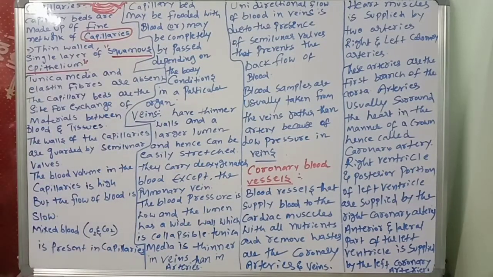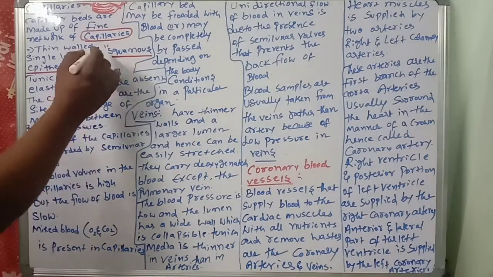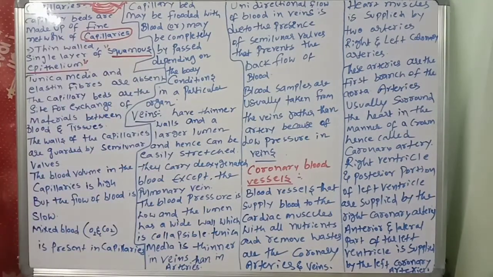The blood capillaries have a thin, single layer of squamous epithelium. You know how many types of epithelium there are: simple, cuboidal, columnar, stratified. But here there is only a single layer of squamous epithelium.